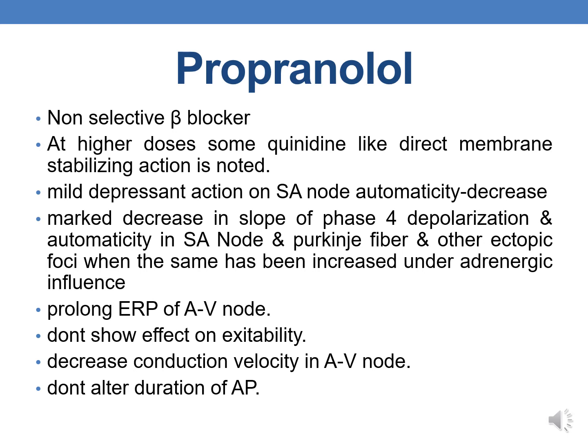Usually it has mild depressant action on SA node automaticity, but under the increased adrenergic influence, it can markedly decrease the slope of phase 4 depolarization and automaticity in the SA node, Purkinje fibers and other ectopic foci. It prolongs the effective refractory period of AV node and does not show any effect on the excitability, and it also decreases the conduction velocity in AV node and does not alter the action potential duration.